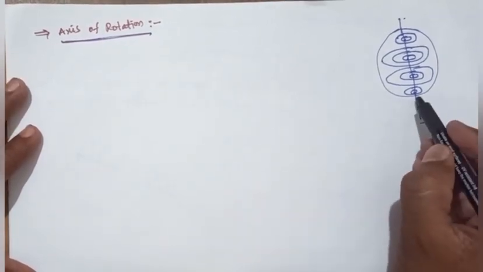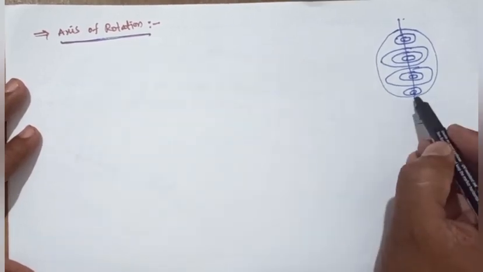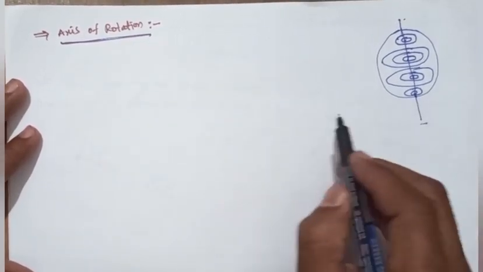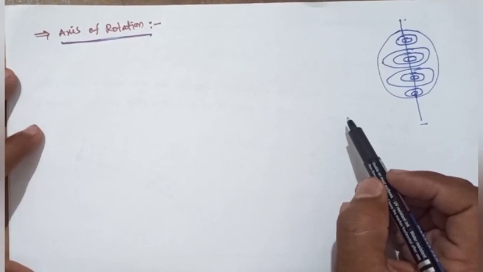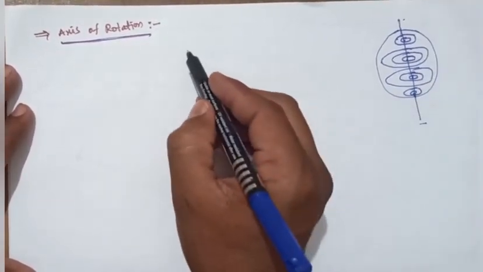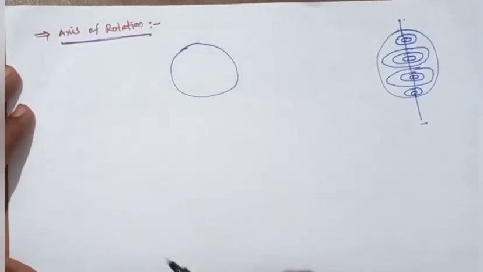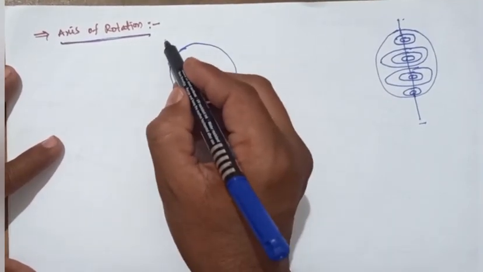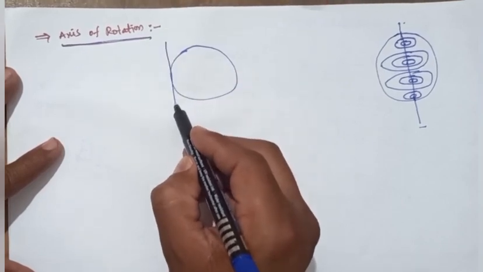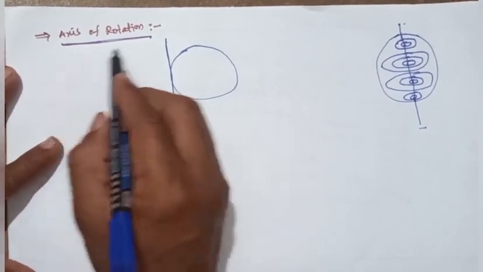For example, the axis of rotation can change its direction. For example, this is the center, and another sphere moves, so it also has an axis of rotation.